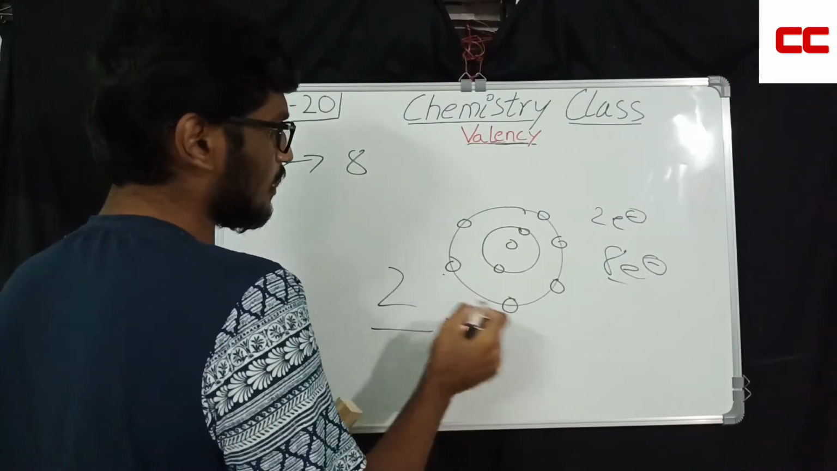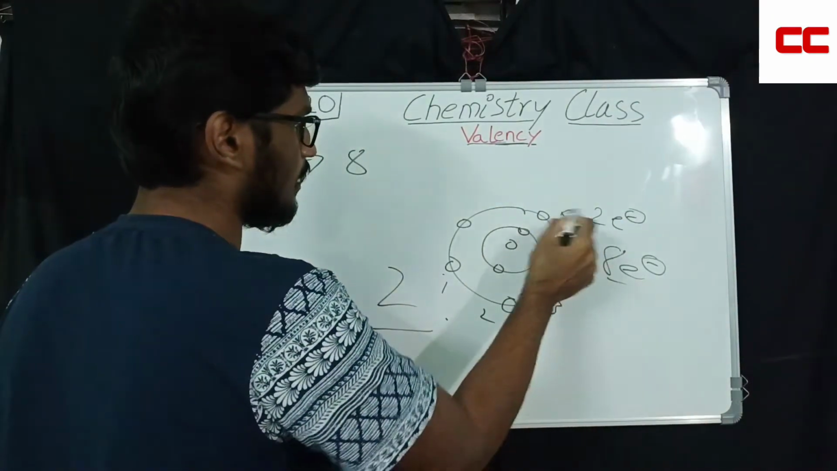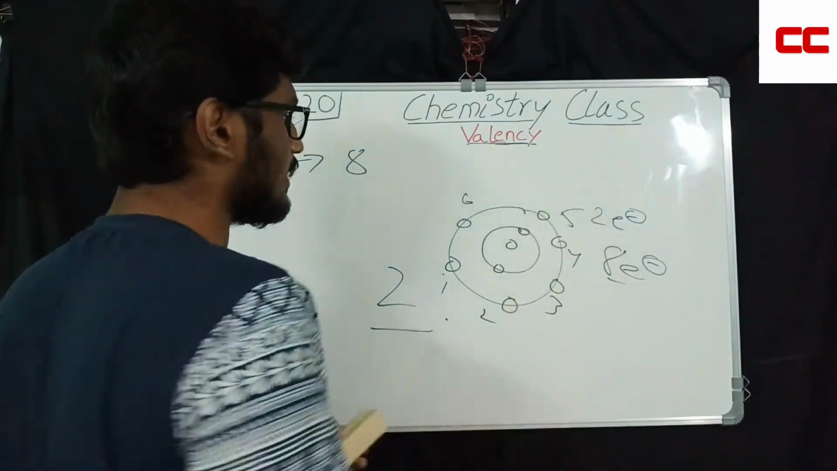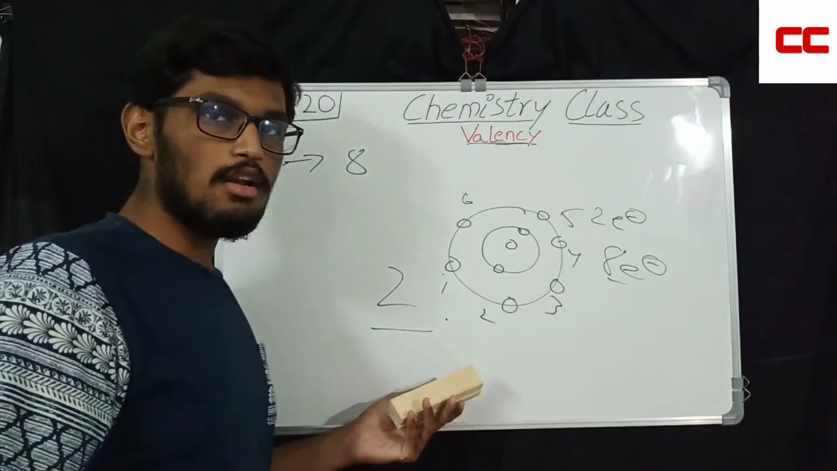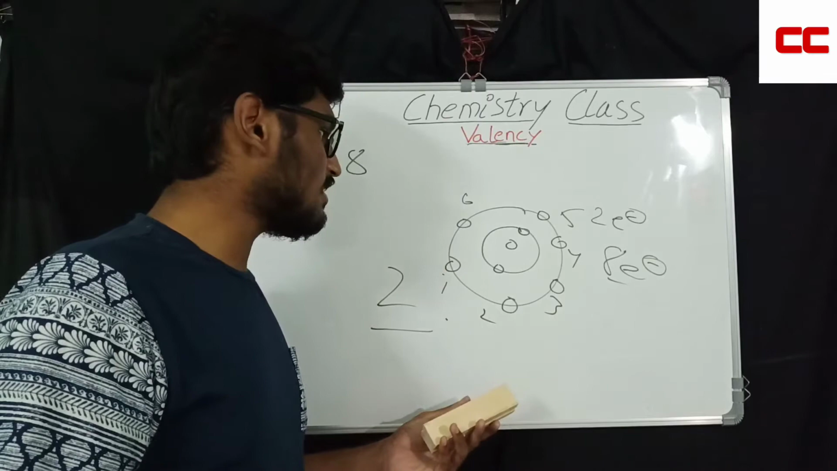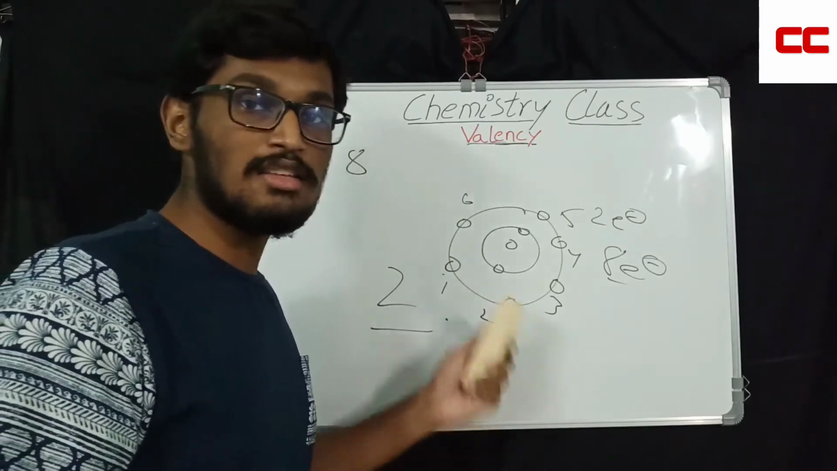See, here there are 6 electrons. 1, 2, 3, 4, 5, 6. If you get another 2, you will get completely stable octet configuration. So that is the reason why the valency of oxygen is 2.